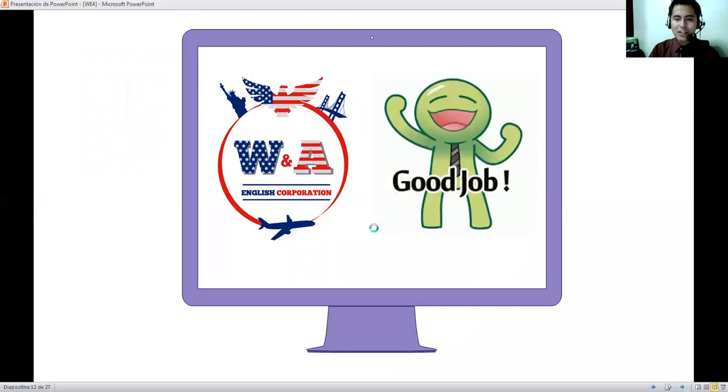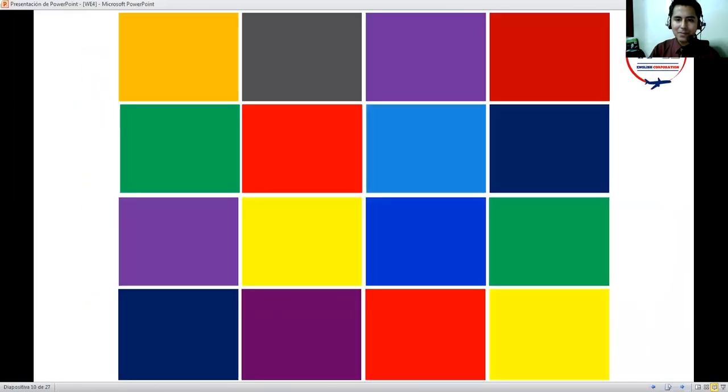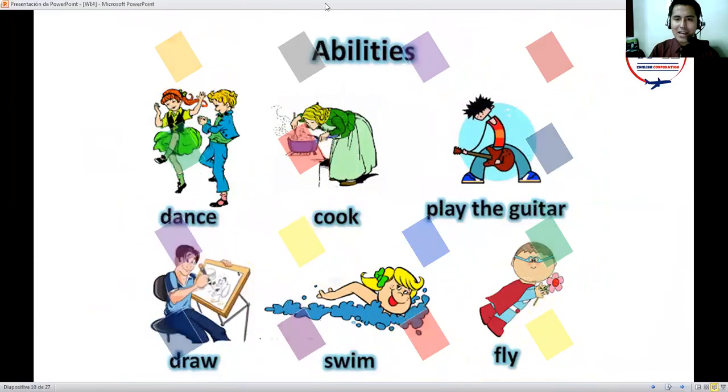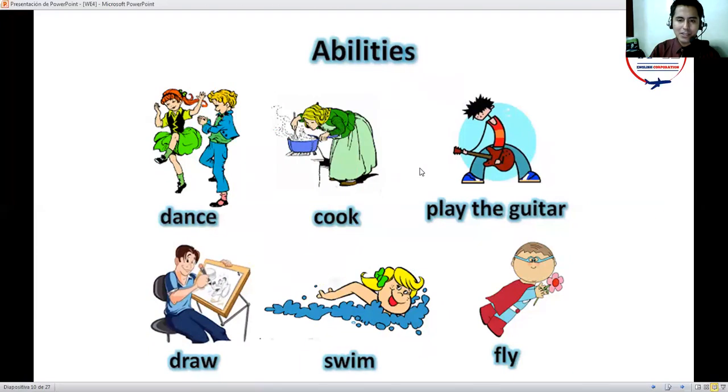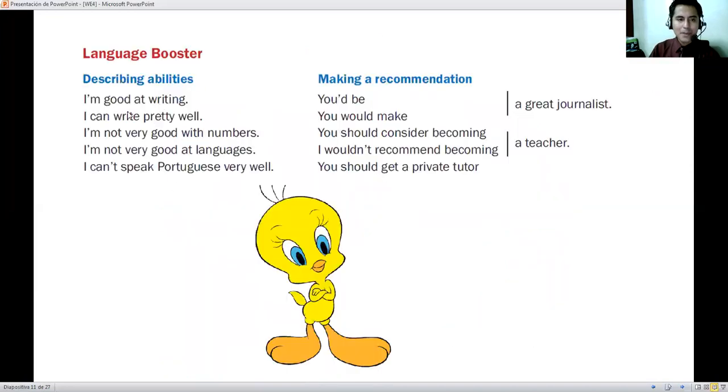But first of all, let's remember, what did we do in this part? Okay, we have learned about abilities, no? Abilities that we have in this session. For example, dance, cook, play the guitar, draw, swim, fly, and others. And we can describe the abilities that we have. For example, saying, I'm good at, I can write pretty well. I'm not very good with numbers. I'm not very good at languages. I can't speak Portuguese very well. We have positive and negative things, no? Some things that we are able to do and some activities that we are not able to do.